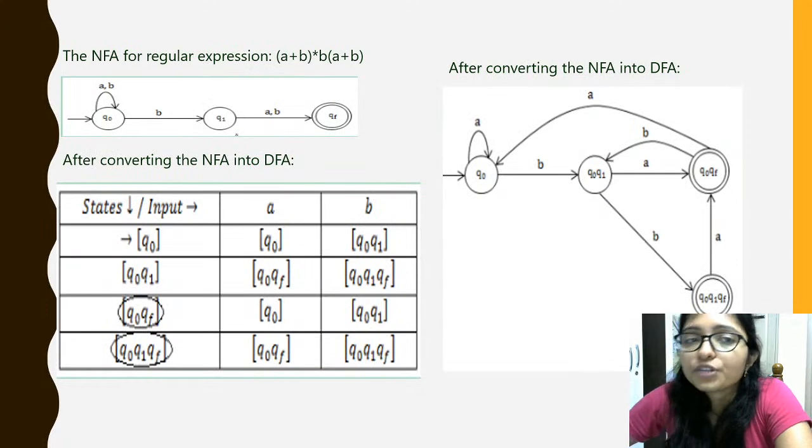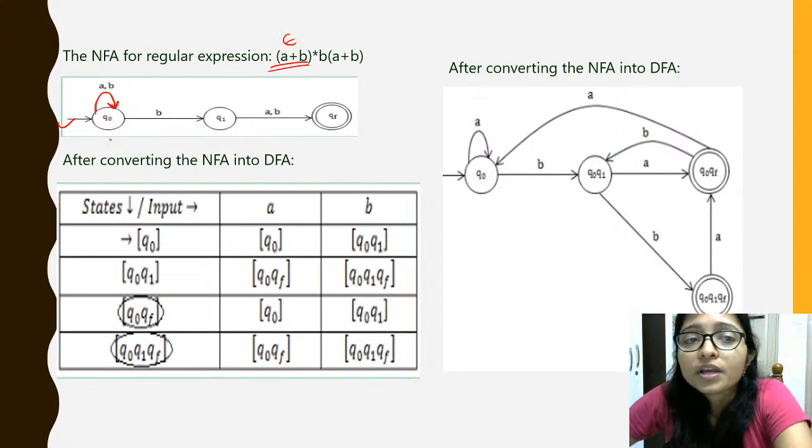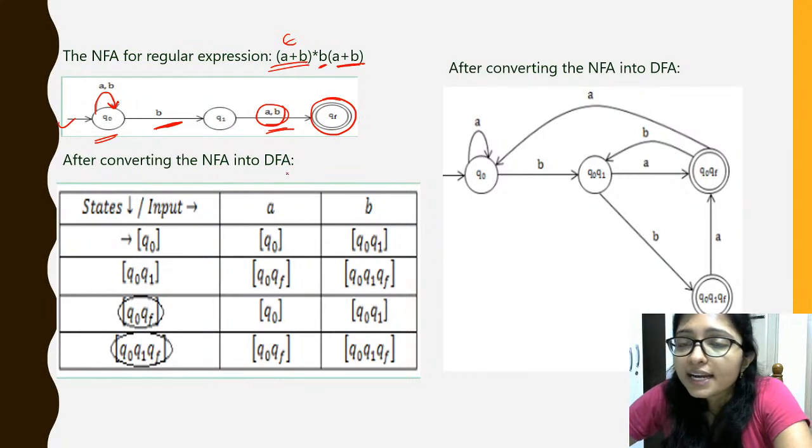So how will it be? This is the initial state, here is A or B, that is, multiple times A or B can be there or cannot be there also, it can be epsilon also. That's why this is the initial state. After that B is the mandatory part, after that B is coming, after that A plus B, that is A or B is coming, right? After that this is my final state, right? So clearly this is my NFA.